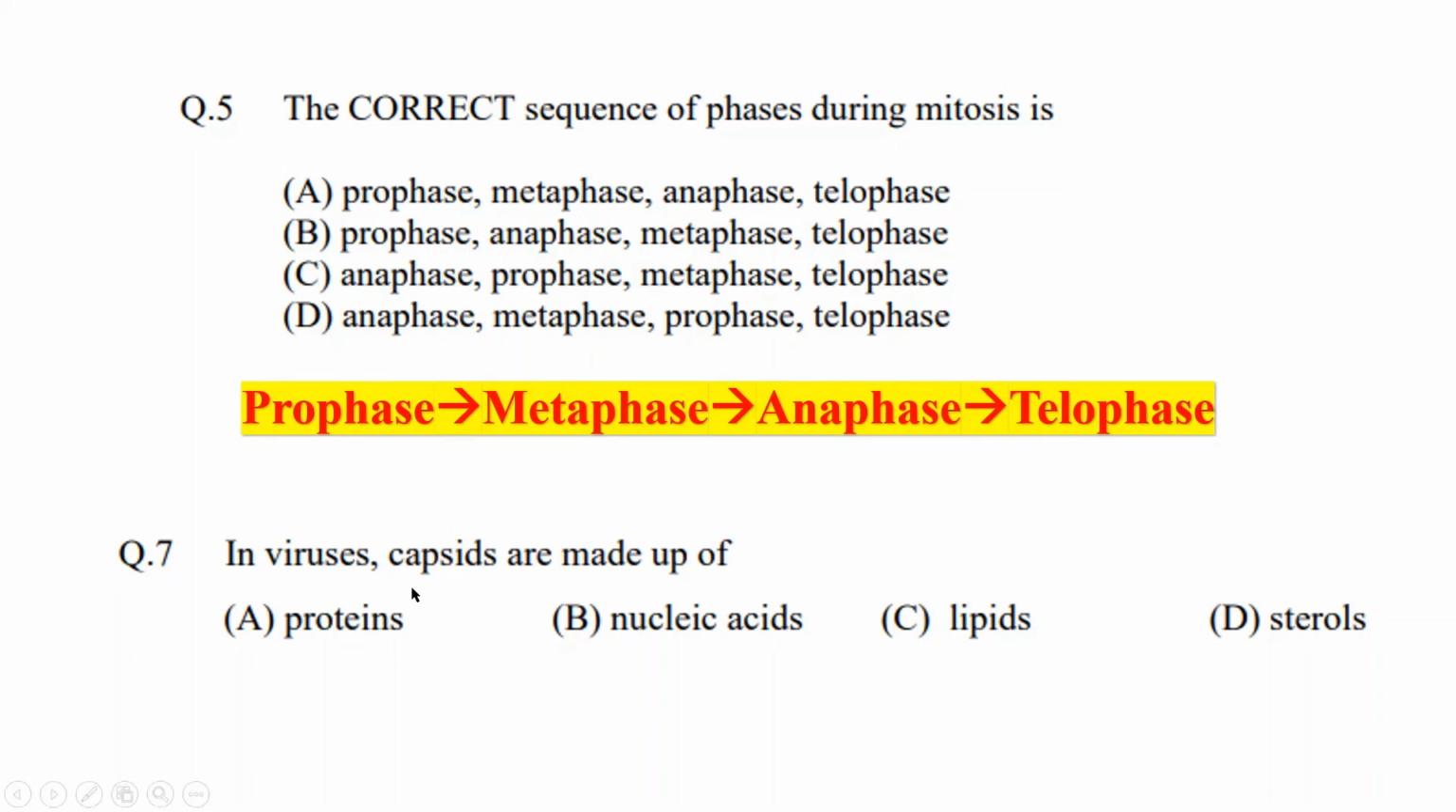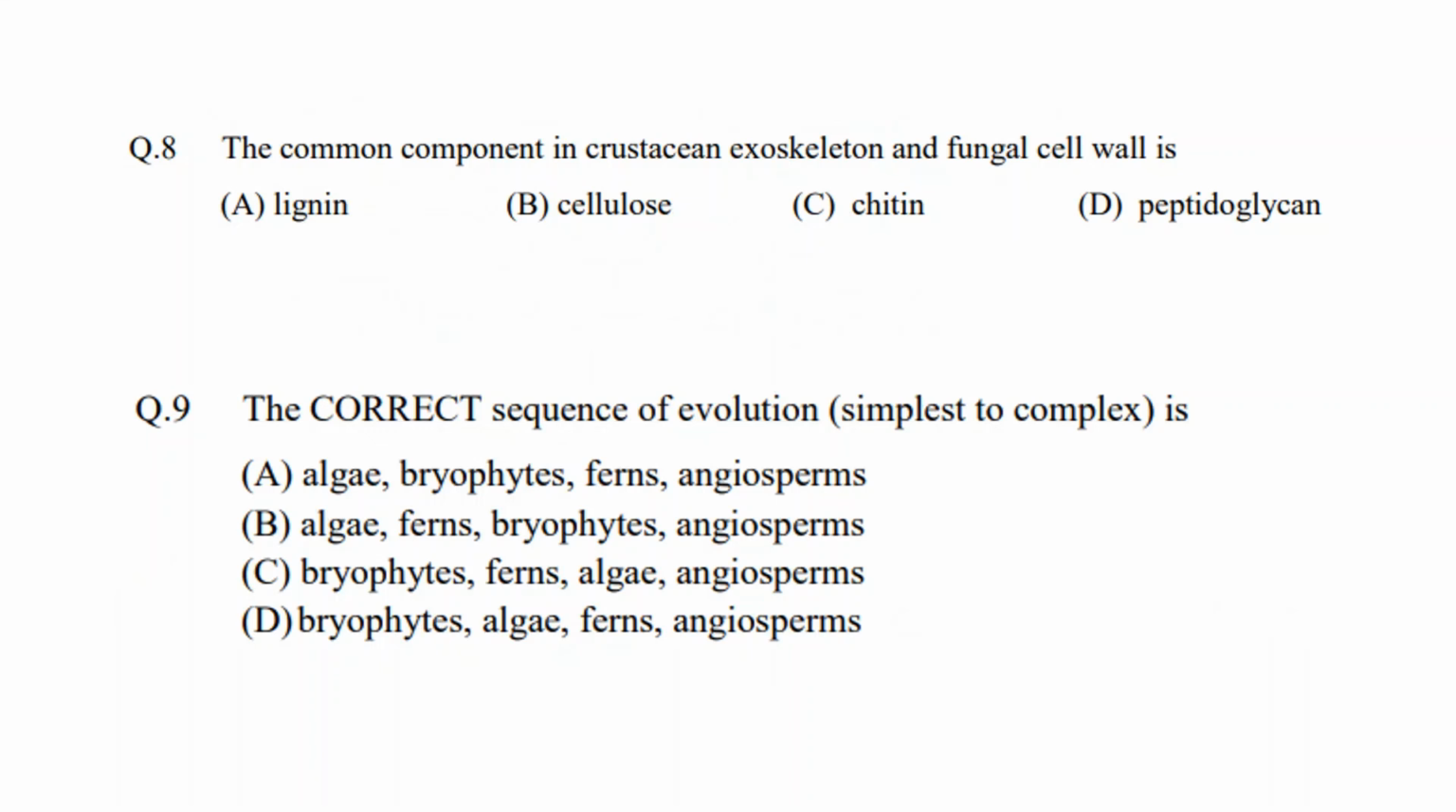Now, question number 7. In viruses, capsids are made up of what? Proteins, nucleic acids, lipids or sterols? The answer would be proteins. Okay, capsids are made up of capsomeres, and capsomeres are actually proteins. Now the next question, the common component in crustacean exoskeleton and fungal cell wall is, it will be option C, chitin.